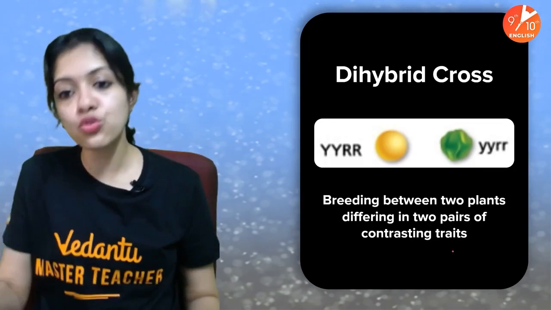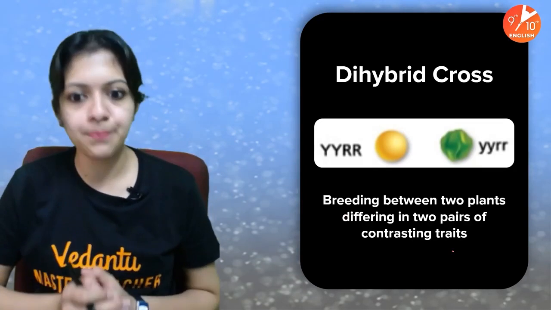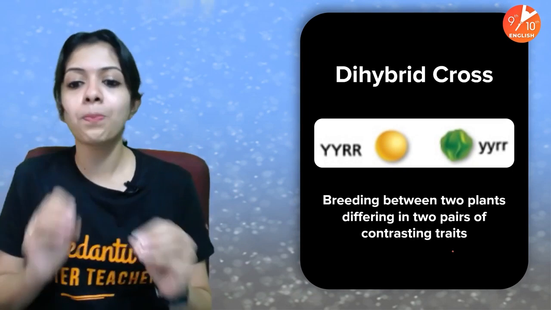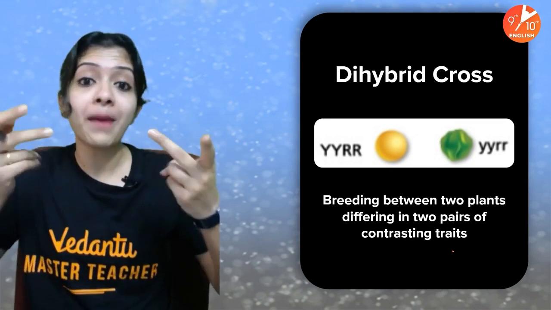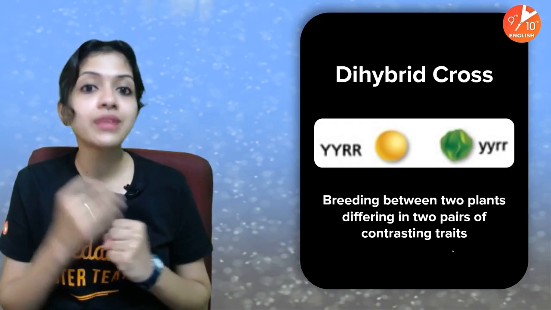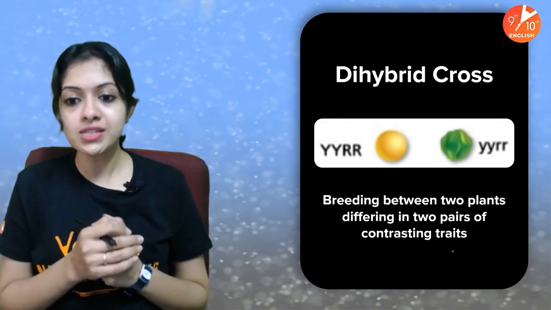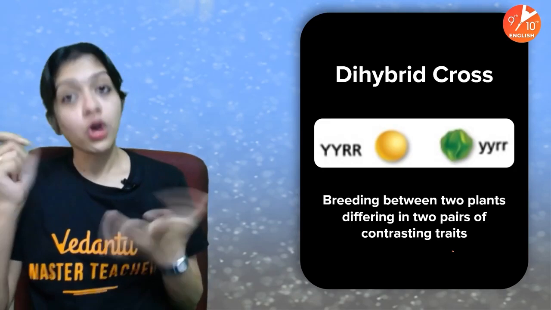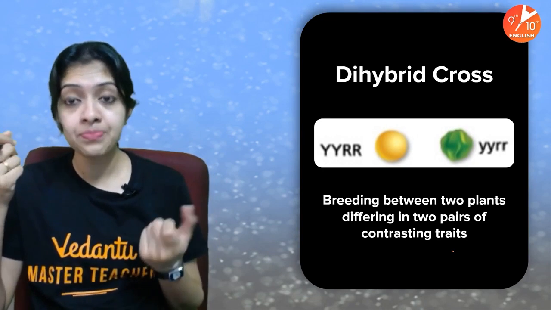And now let us move on to the Dihybrid Cross, which basically refers to breeding between two plants differing in two pairs of contrasting traits. What do I mean by that? When Mendel wanted to carry out the Dihybrid Cross, he chose two pea plants as the parents. What was special about them? How did he pick them?